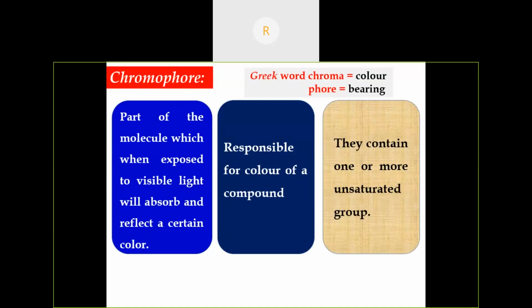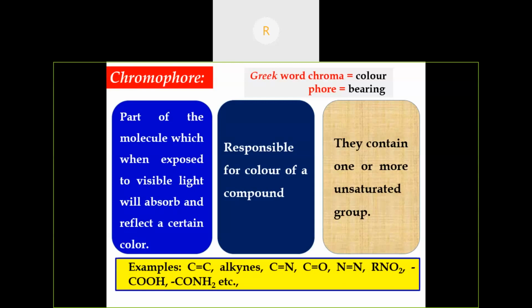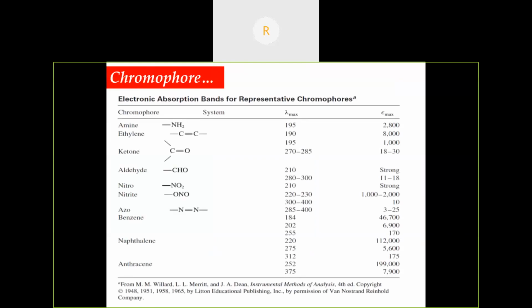There might be a carbon-carbon double bond, a carbon double bond N cyanide, a carbonyl group, or an azo bond, N double bond N. These are all examples of chromophores. I have given the list of chromophores and the corresponding lambda max values, lambda max being the absorption maxima for the chromophores. Then auxochromes.